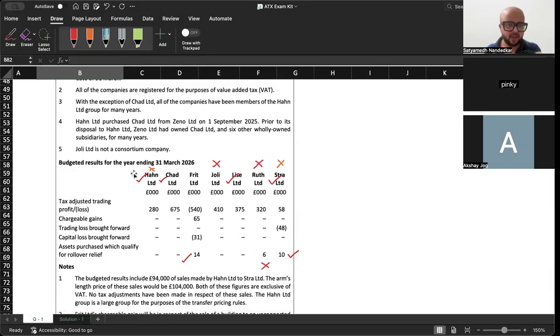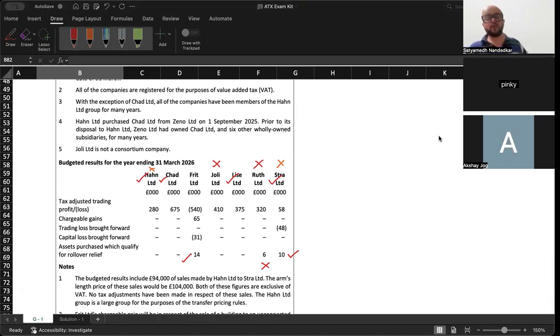बचा कौन? Chad. Now except for Chad, all of the companies have been members of the Hahn Limited group for many years. Hahn Limited purchased Chad from Zeno Limited on 1st of September 2005. Prior to its disposal to Hahn Limited, Zeno had owned Chad and six other wholly owned subsidiaries for many years. अब Chad Limited was not a part of the group always. Chad Limited became a part of the group this year. So threshold for Chad Limited is going to be different. Why? Because Chad Limited was a part of a group which had a total of 8 companies in the group. तो उस group के लिए threshold is going to be 15 lakh divided by 8 in the Zeno Limited group, right?